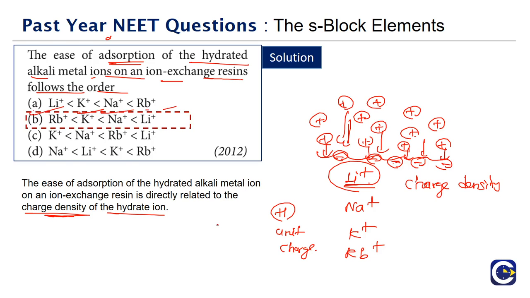So what is the basic principle here? When the charge density is more, that particular ion will be attracted more strongly by the anion part of the resin. So when the anion part of the resin is attracting, it will come and get adsorbed on the surface.